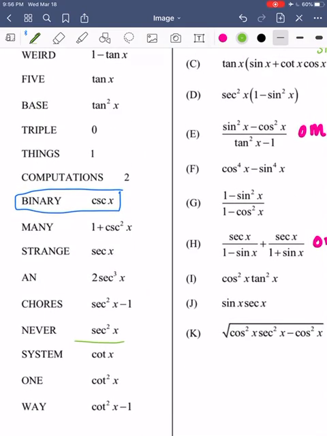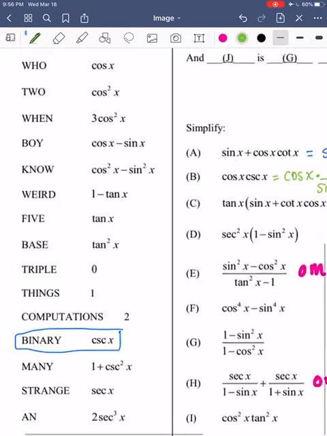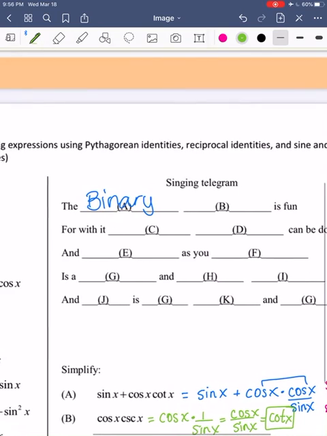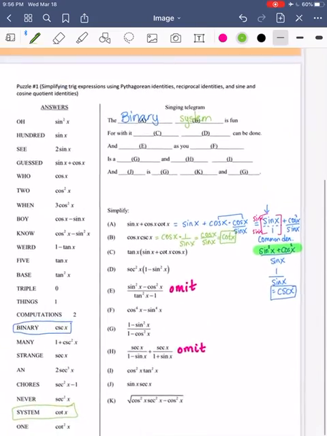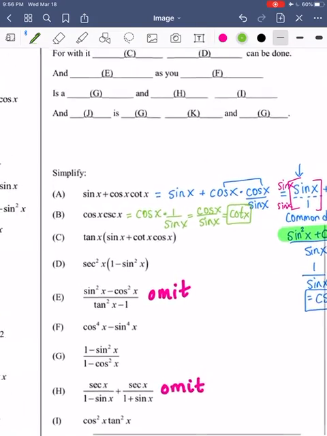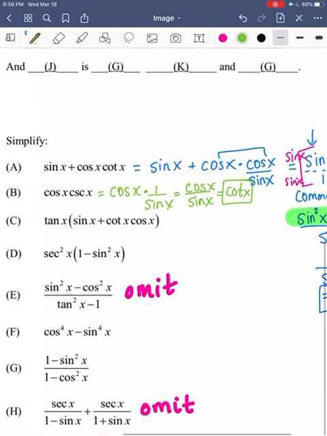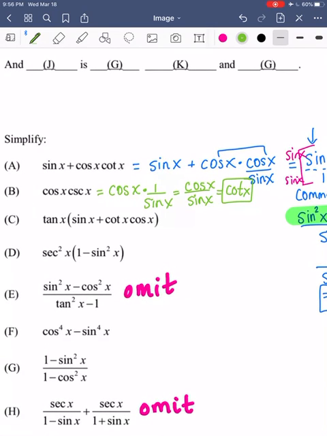Okay, so cotangent, where are you? Here it is. So B is going to be system. Okay. All right, so let's see if I have enough room for C. I'm going to kind of start below it and see if I can work from there.